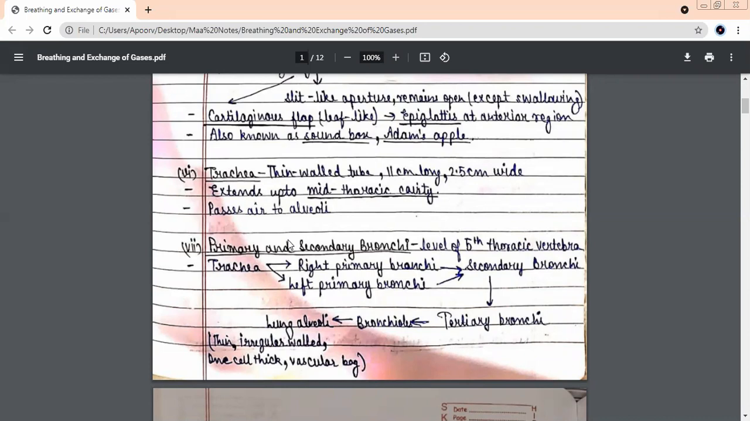It is so long, 11 centimeters. It will start from this area, the throat part, and it will go up to the middle part of the thoracic cavity. It is very long. So once it starts, it's 11 centimeters. So it will keep on going, keep on going. It will reach up to which part? Mid part of the thoracic cavity. Yes, Peter.